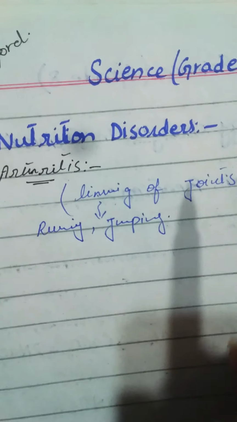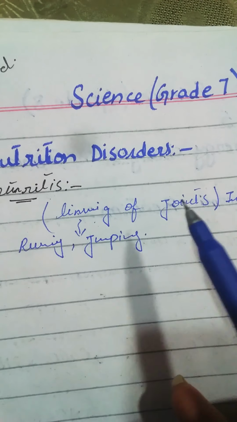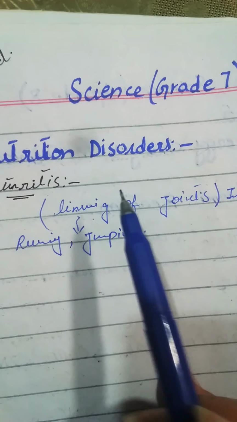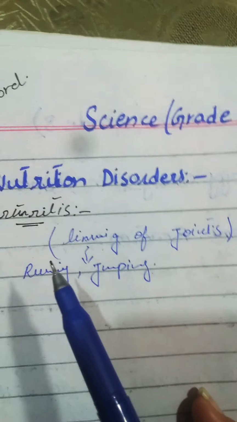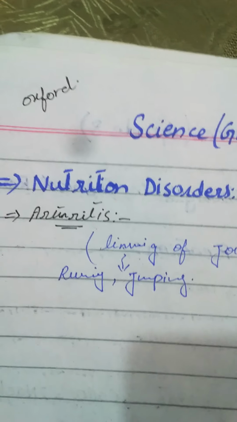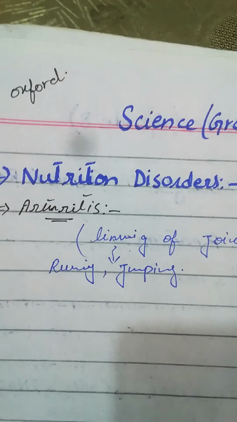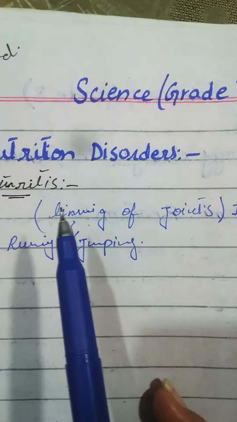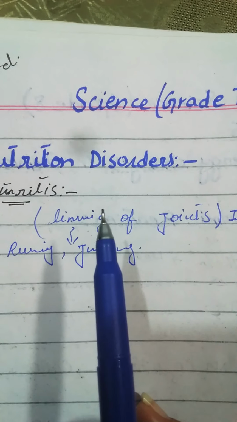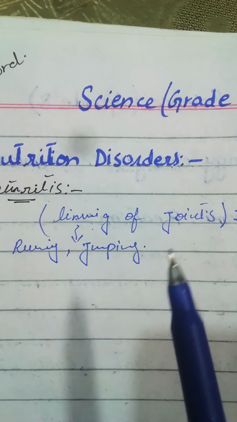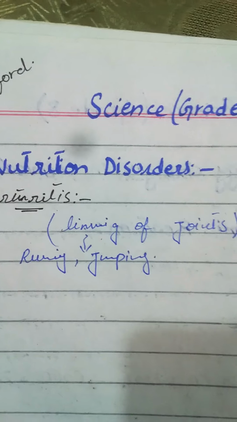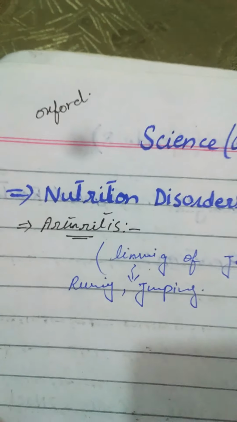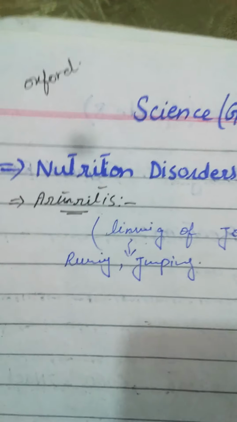When we run or jump, the lining of the joints protects our joints from any type of damage. And in arthritis, when a person becomes obese or overweight, the weight or pressure is put on the joints, on the lining of the joints, and they become painful and stiff. They may be very painful. This disease is called arthritis.